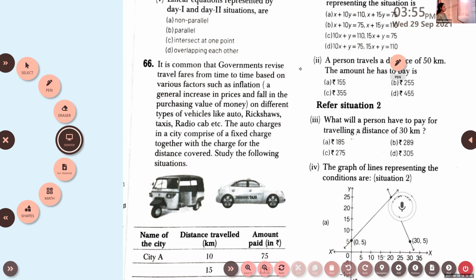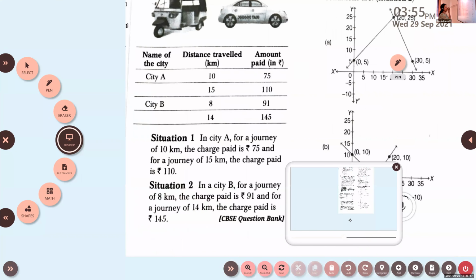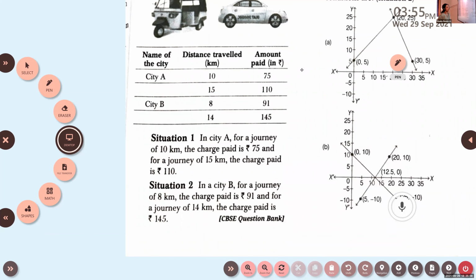The auto charges in a city comprise a fixed charge together with the charge for the distance covered. Study the situations given here. In city A, for 10 kilometers, he has to pay rupees 75, and for 15 kilometers, rupees 110. In city B, for 8 kilometers, rupees 91, and for 14 kilometers, rupees 145.